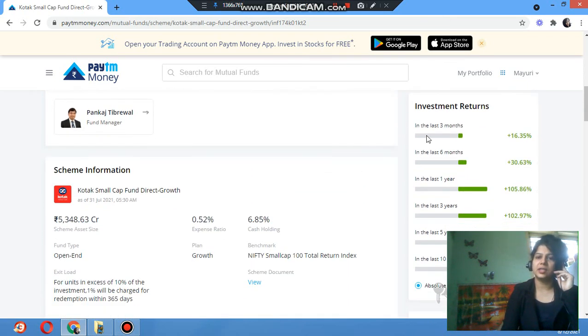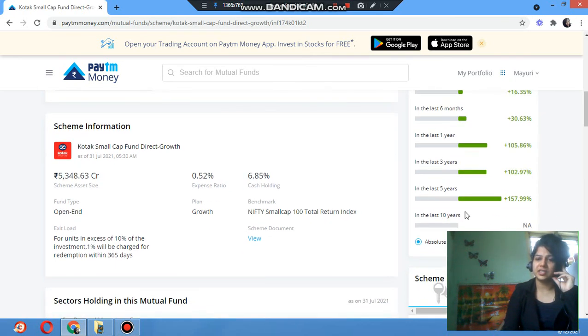Here you can see the returns. Last 3 months they have given 16.35% return, last 6 months 30.63%, last 1 year 105.86%, last 3 years 102.97%, last 5 years 157.99%. So the return increased.